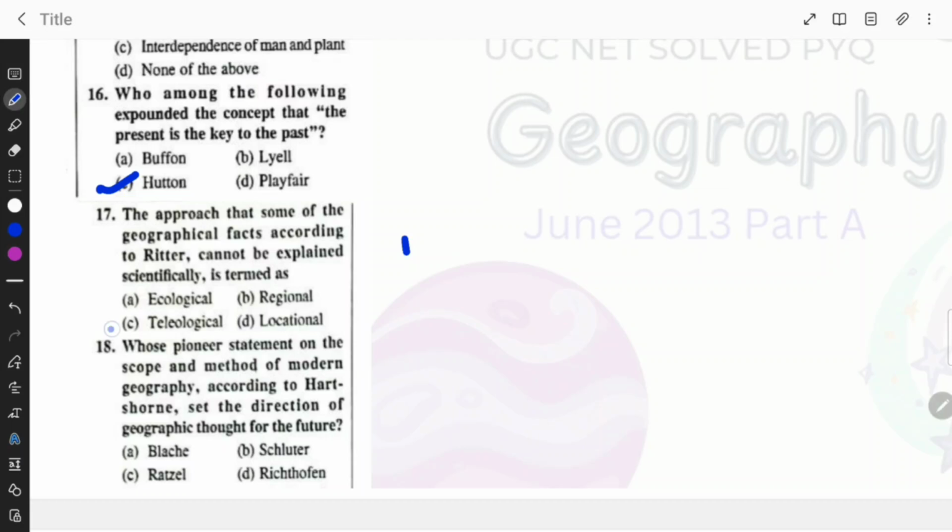It is teleological. Whose pioneer statement on the scope and method of modern geography, according to Hartshorne, sets the direction of geographic thought for the future? Blasch, Schlatter, Ratzel, or Richthofen? The answer is option D.